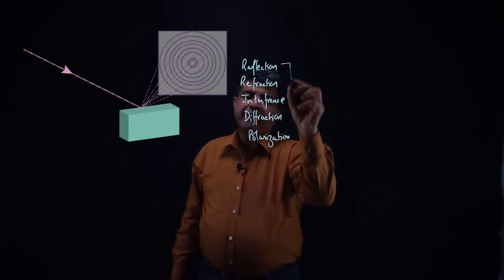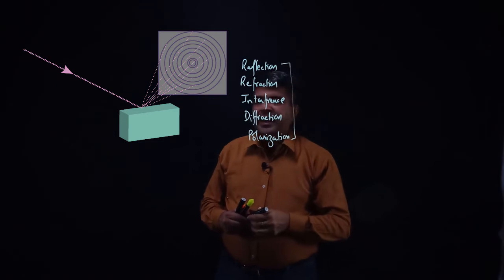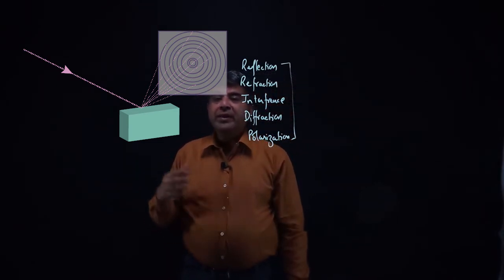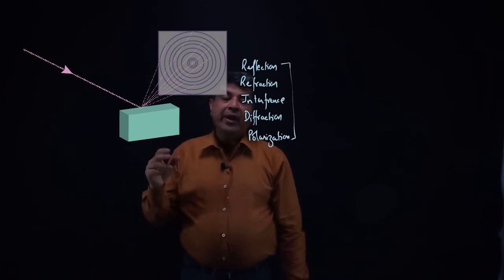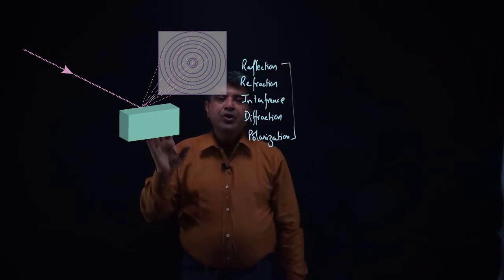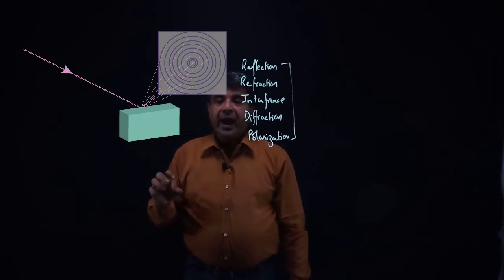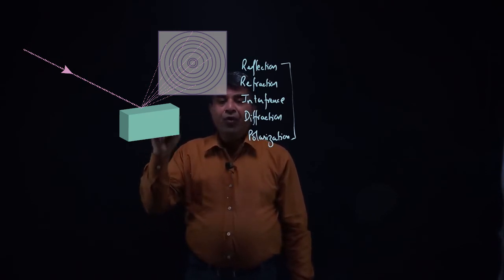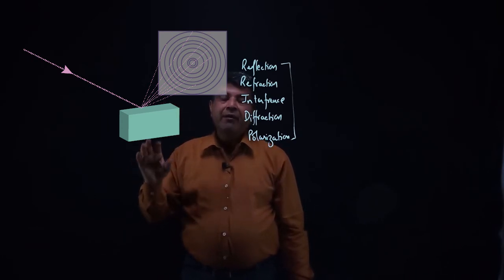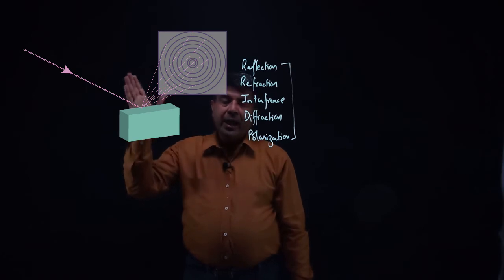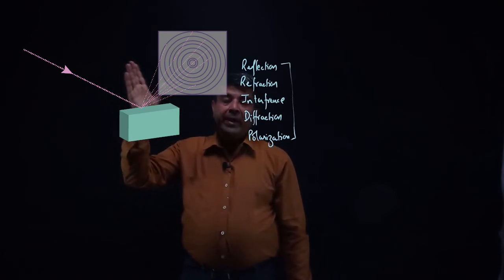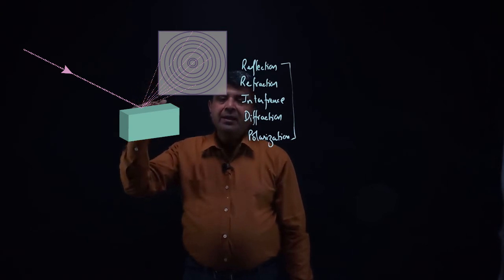So these are the 5 characteristic phenomena which explain the wave characteristic of a particle. Now in this experiment, the beam of electrons, when it falls on the photographic film, showed a diffraction pattern, and this diffraction pattern was similar to the diffraction pattern observed when X-rays, that are electromagnetic waves, are made incident on this nickel surface.